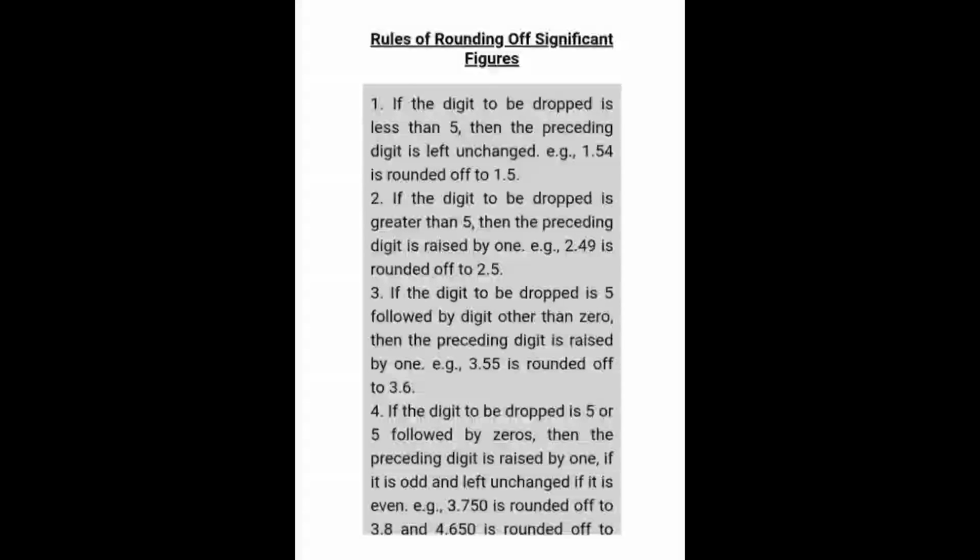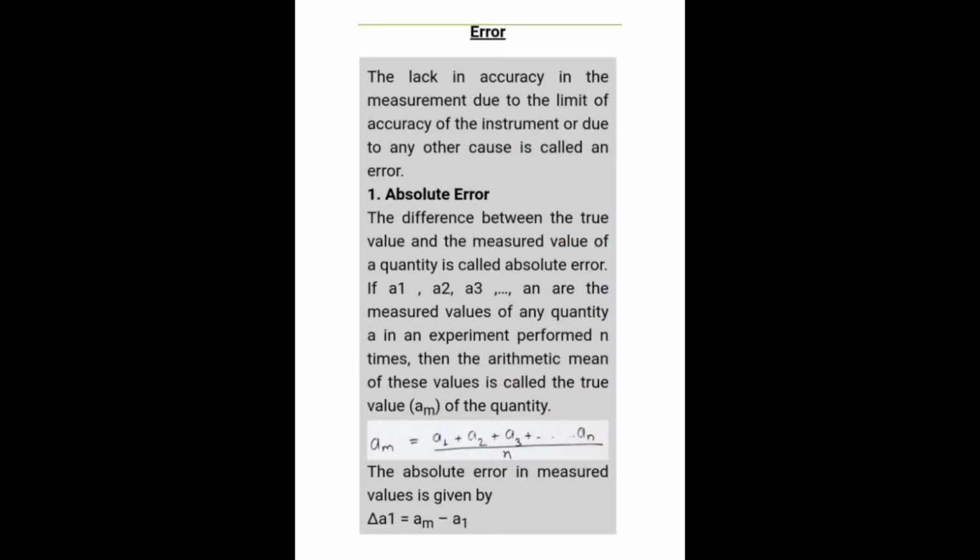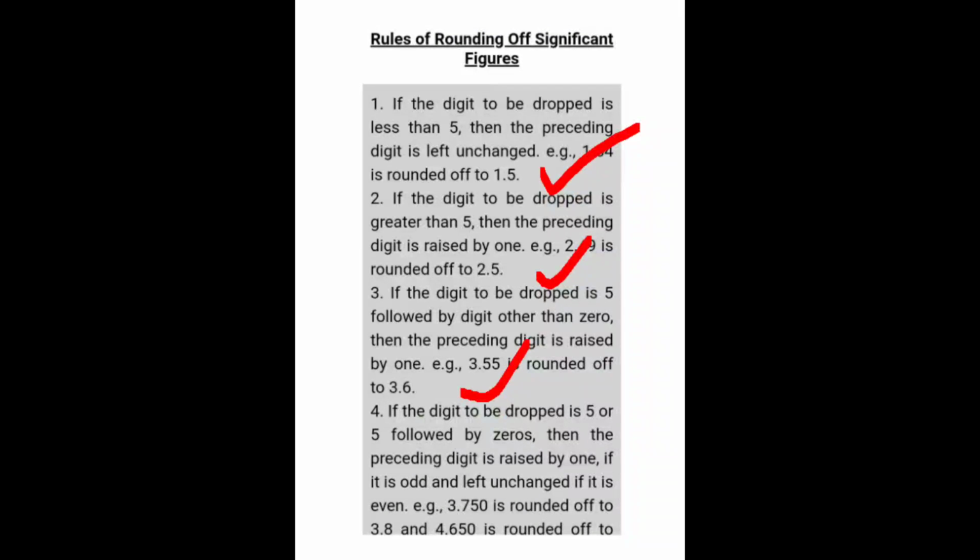And there are certain rules for significant figures, meaning how we will be rounding off. So 1.54 is rounded off as 1.5, 2.49 is rounded off to 2.5, 3.55 is rounded off to 3.6. Likewise we round off the numbers. So you need to read these rules so that you can easily understand and do the rounding off of any significant figures.